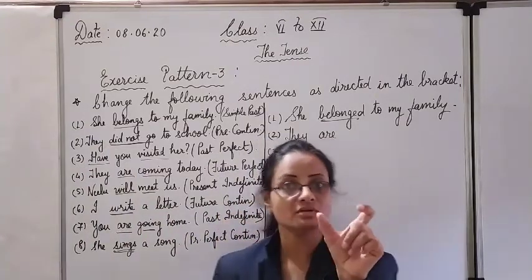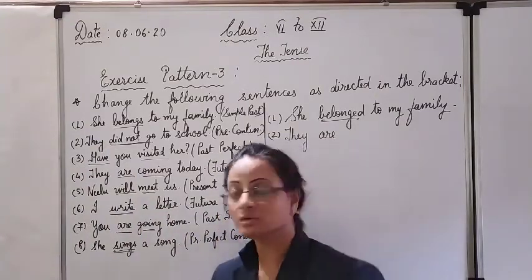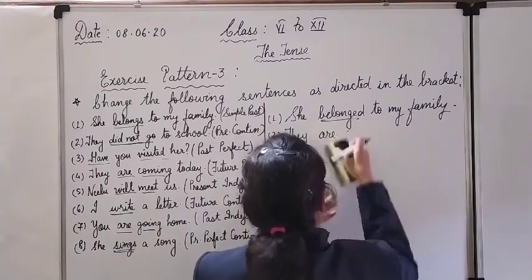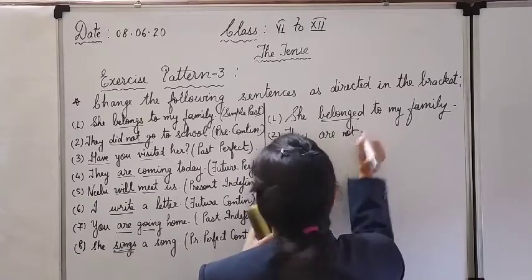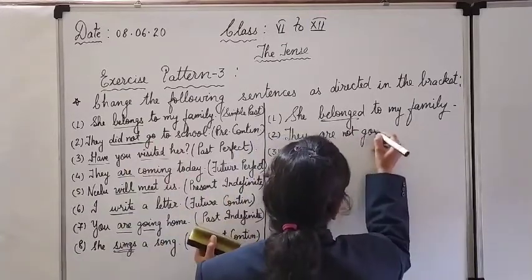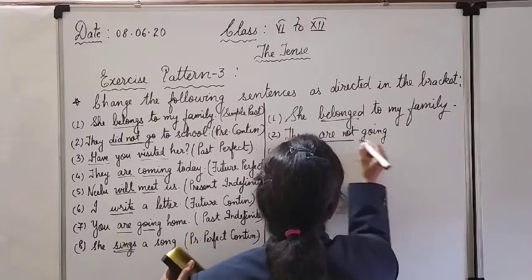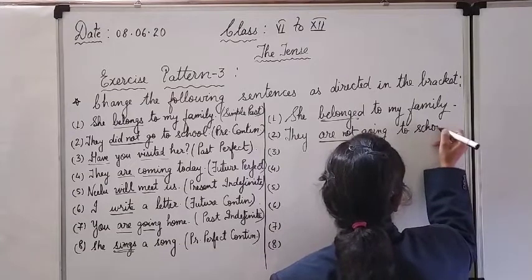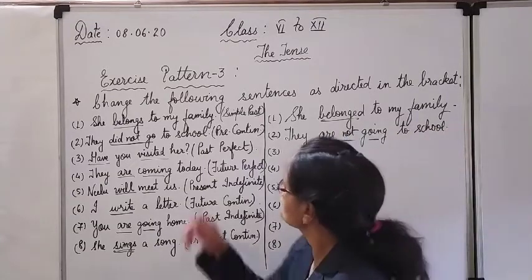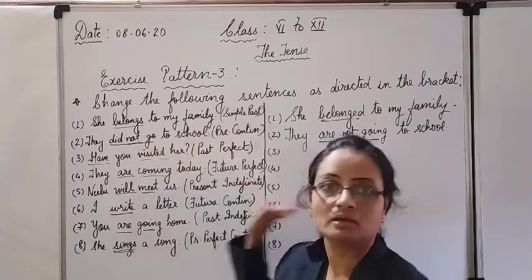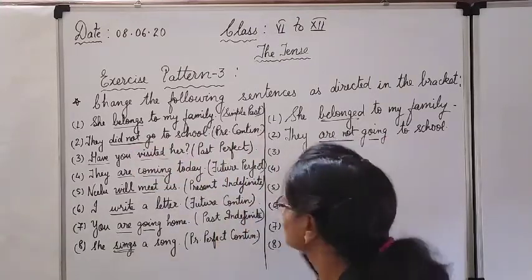So place the word not between the helping and the main verb. They are not. Main verb is go. Put ing in go. Going. Are not going to school as it is without any change in the place. Clear? So present continuous: are, then negative not, going. Clear? This is the answer.